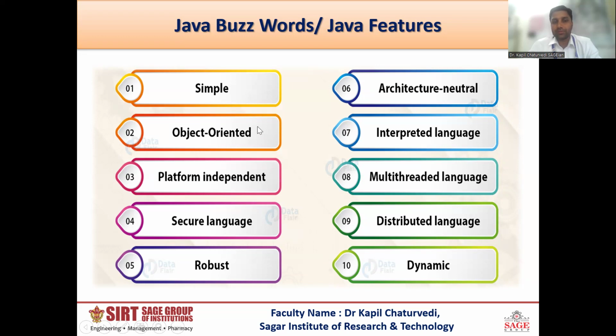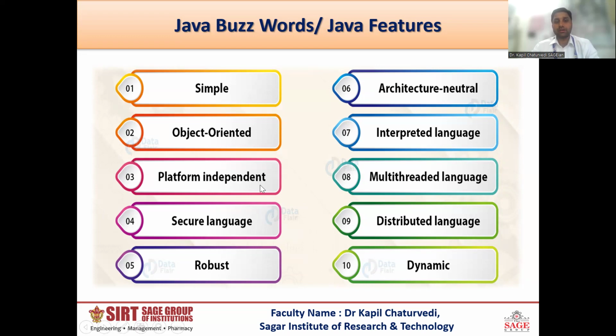But if we are saying that Java is pure object-oriented, that means if you have to make a simple program in Java, like a program of Hello World, then you must build a class, then you have to invoke the object, and then you will execute the program. So without invoking an object and without creating a class, you cannot develop a single simple program of Java. So Java is pure object-oriented.